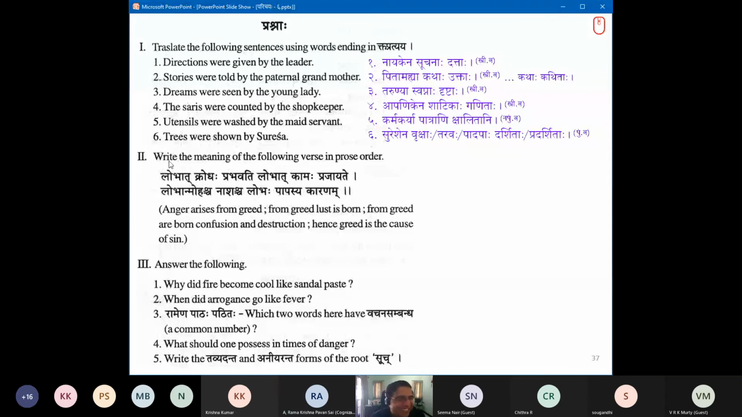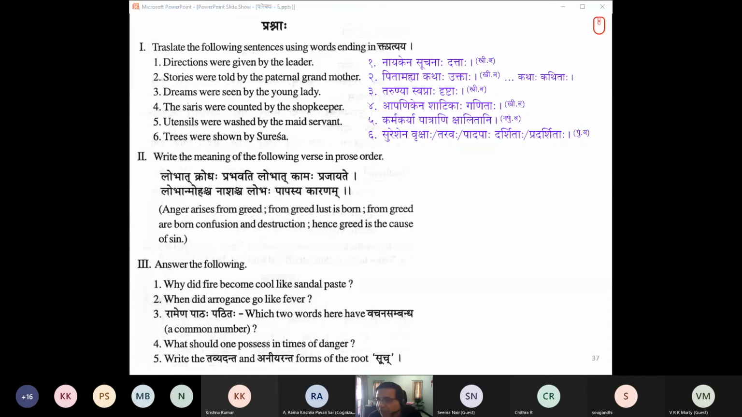A nice name. Anyway, so: Lobat krodha prabhavati, lobat kamaha prajayate, loban mohascha nashascha, lobaha papasya karanam. We have to give it to someone to try out quickly. Seema Nair is volunteering? Let's wait to see if others. She has been quite active, so I want to pick up those who are not so far active. Sanidhya Varye, can you participate for us? Try for us. Come on.